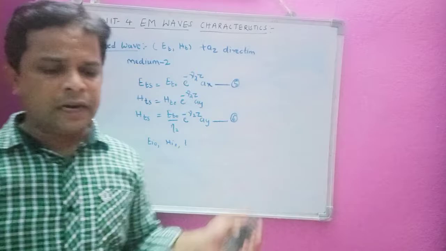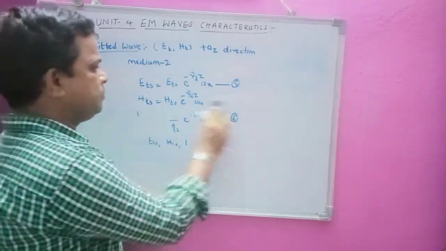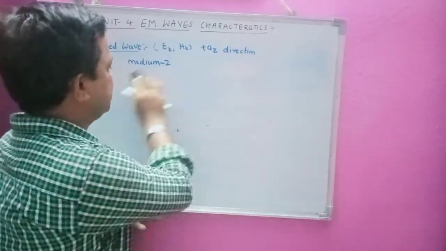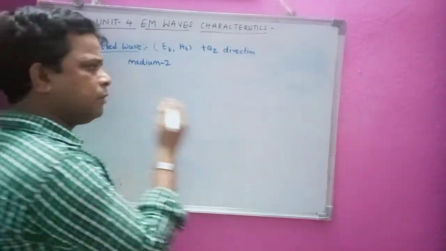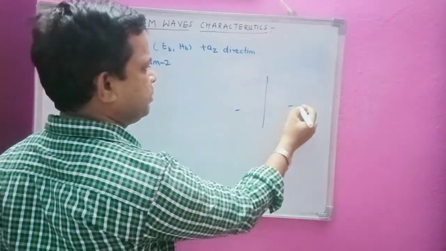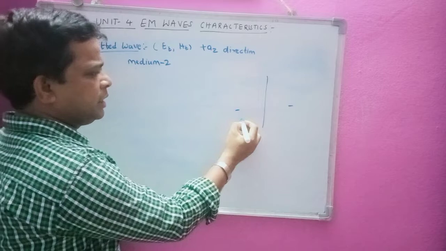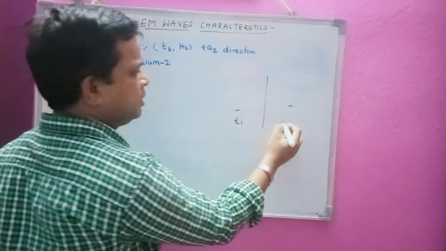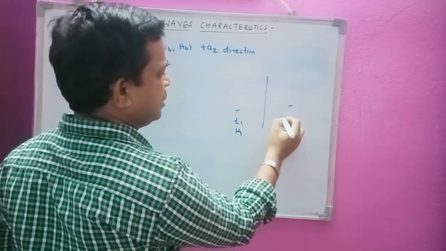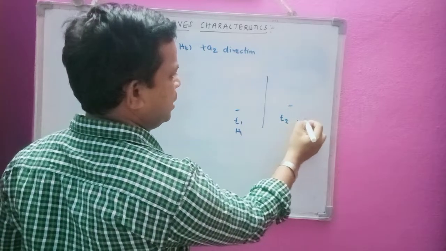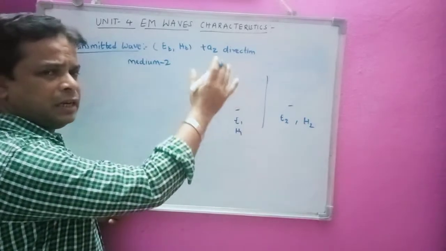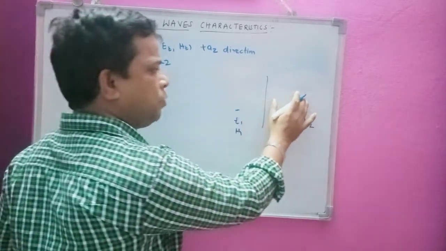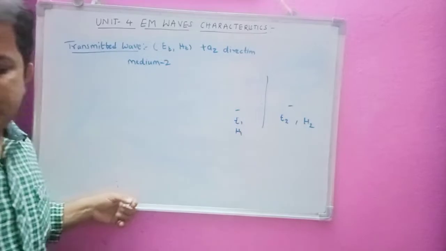Now, from the figure diagram we have taken, that is the electric field and magnetic field in medium 1 and medium 2. As we know, in medium 1 we have some electric fields, and in medium 2 we have some electric fields. Let us consider the total electric field and magnetic field in medium 1 as E1 and H1, and in medium 2 as E2 and H2. Here we have incident and reflected electric and magnetic fields, but in medium 2 we have only the transmitted electric field, as in the diagram.